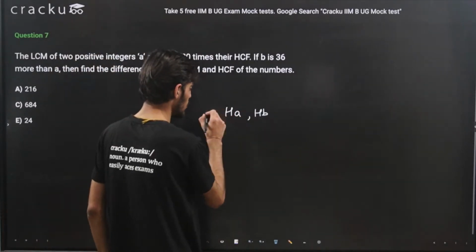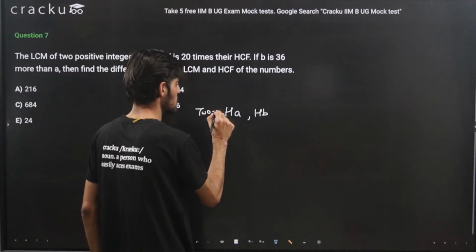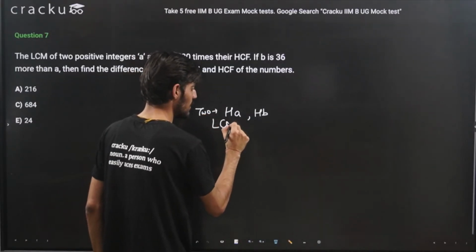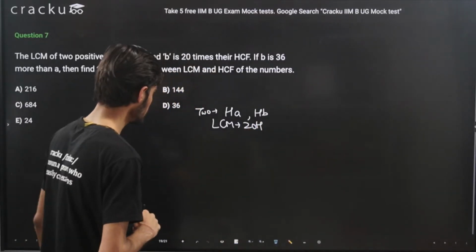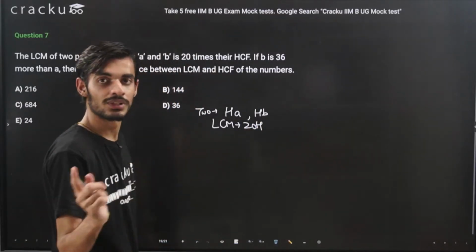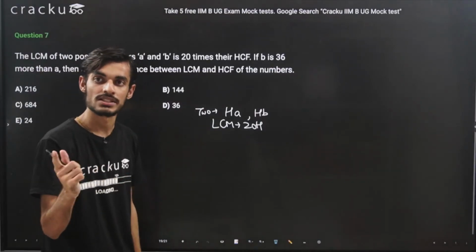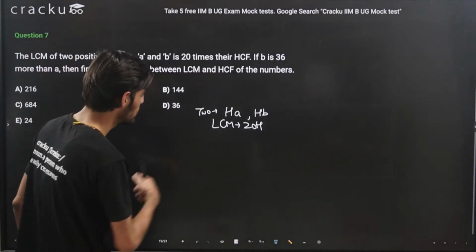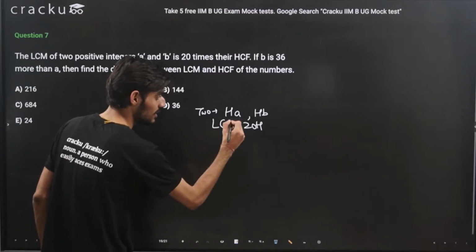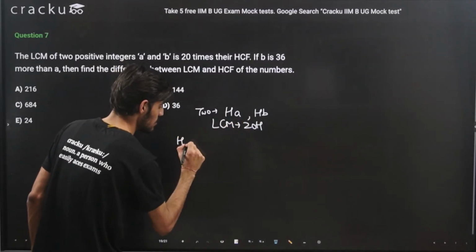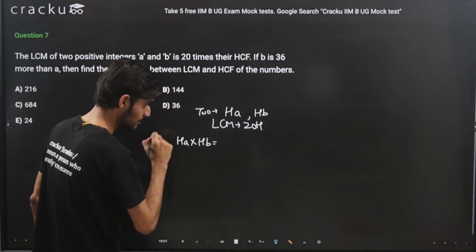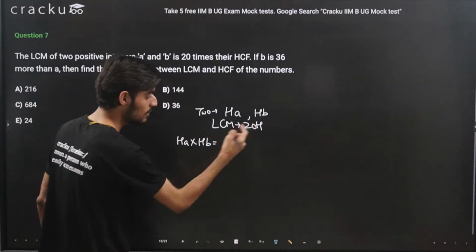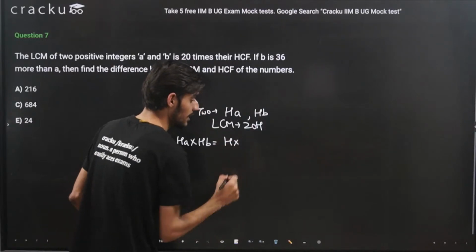So these are the two numbers. Their LCM, we are given, is 20 times their HCF. We also know that the product of numbers is equal to LCM into HCF. So we are just trying to apply that here because the numbers are HA and HB. So HA into HB will be equal to the product of the numbers, which is HCF into LCM.